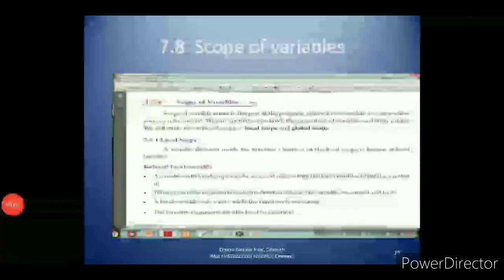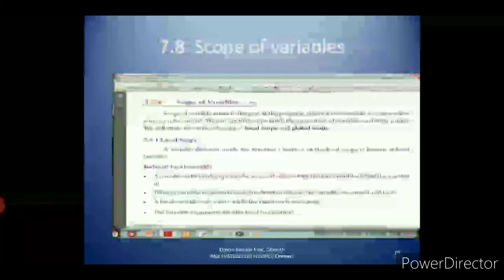So the next topic we are going to see is scope of variables. Take page number 99 in your textbook, scope of variables. What do you mean by scope of variables? Scope of variables means the visibility of variables, otherwise accessibility of variables. We had already learnt in C++ local scope, global scope, file scope and class scope. But here we have only two, local scope and global scope.